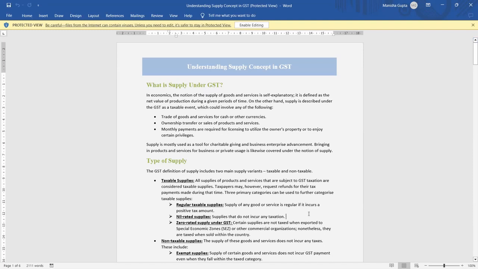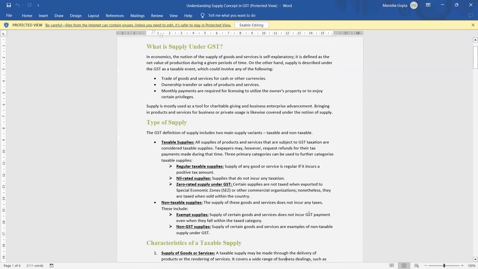The next type is non-taxable supply. When we supply goods and services that do not incur any tax, it includes exempt supply, which the government has notified as exempt from GST, and non-GST supply, which the government can notify in the future.